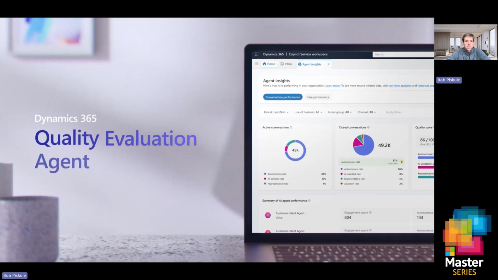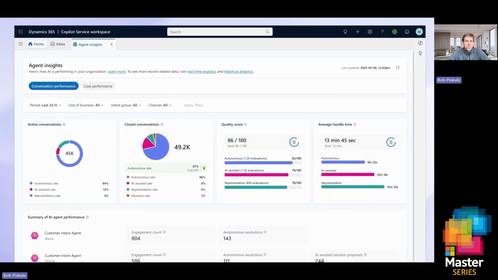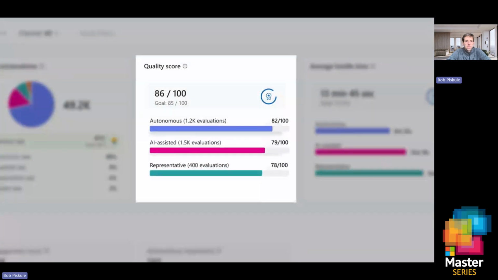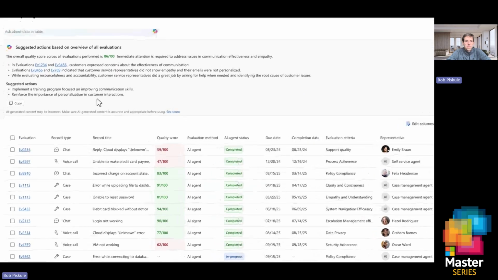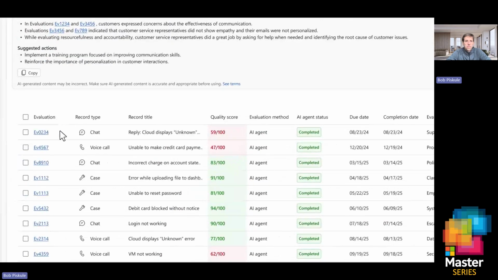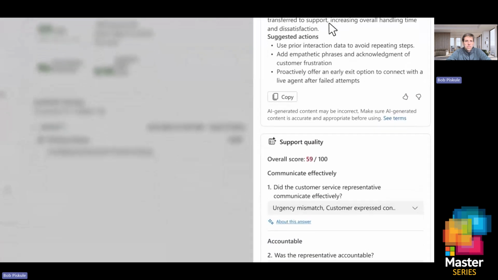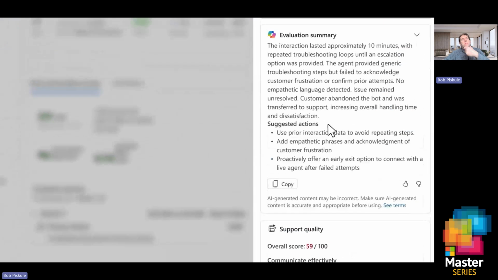And to verify we've delivered the right customer experiences, the quality evaluation agent analyzes completed conversations and cases, assessing them at scale against our organization's quality standards. I see we're hitting our targets. Though the agent is alerting me here to a low score, I can drill into the evaluation summary and review proactive suggestions on how to improve with coaching recommendations. In this case, adjusting the empathy and tone and refining processes executed by the self-service agent when resolving the issue going forward.